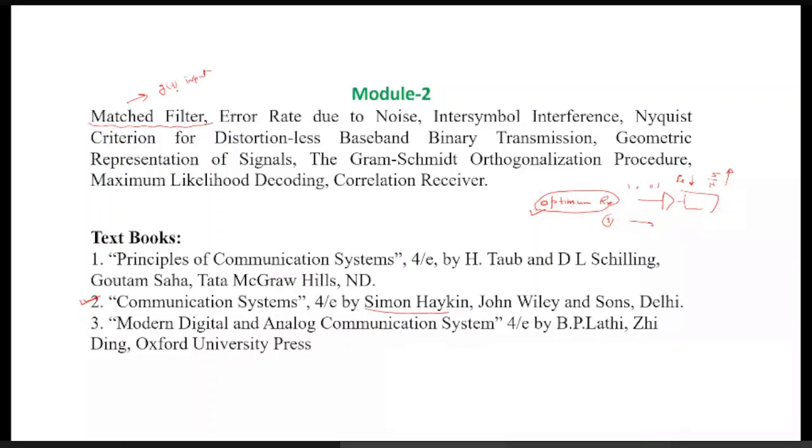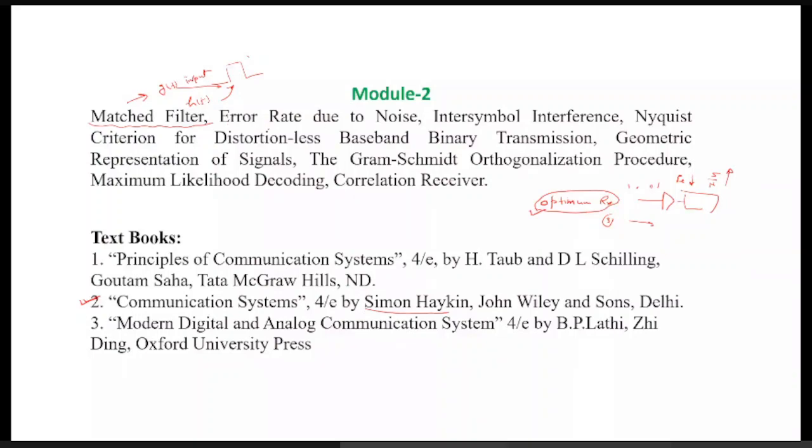So you call it a matched filter. It is matching with the input signal's nature. If you take the impulse, say the signal g(t) for either 1 or 0, then the matched filter response, that is the impulse response of this filter, is very much matching with this, that is nothing but g(t). That's why we call it a matched filter. And for this matched filter, we will be calculating the error rate due to the noise.